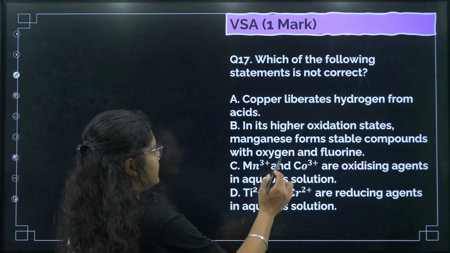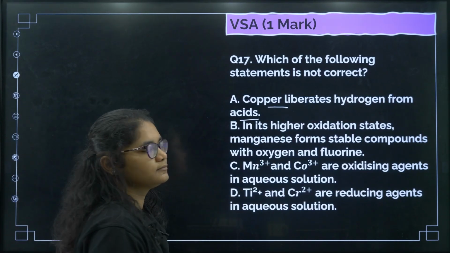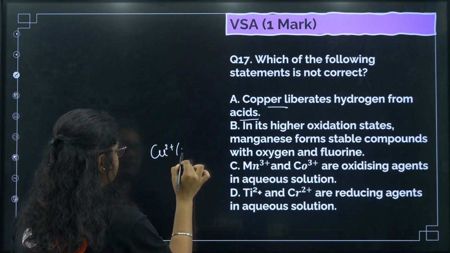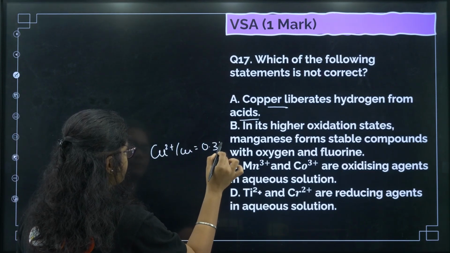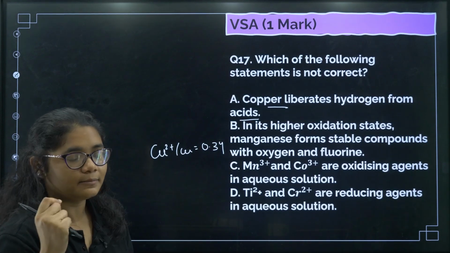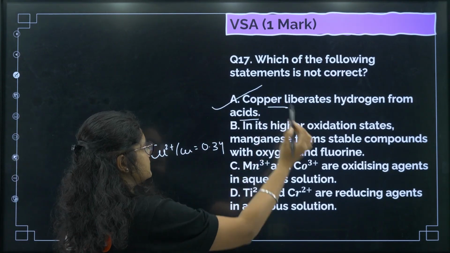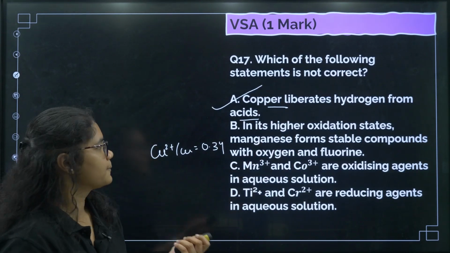Okay, next, which of the following statements is not correct? Copper liberates hydrogen from the acids. If you remember, the reduction potential of copper is a positive value, right? That is 0.34. So that is why copper cannot liberate hydrogen from the acid. So this statement is not correct. Correct answer will be option number A here.